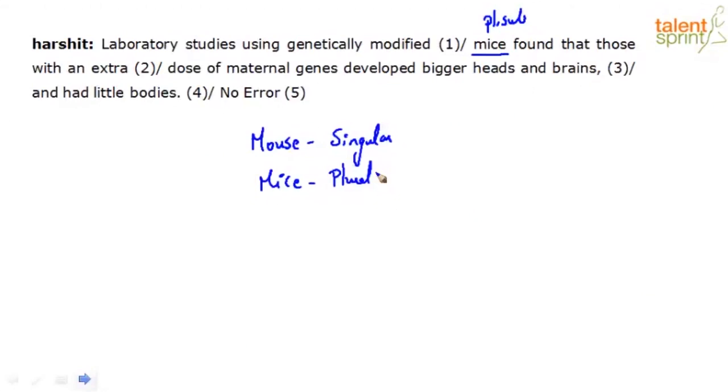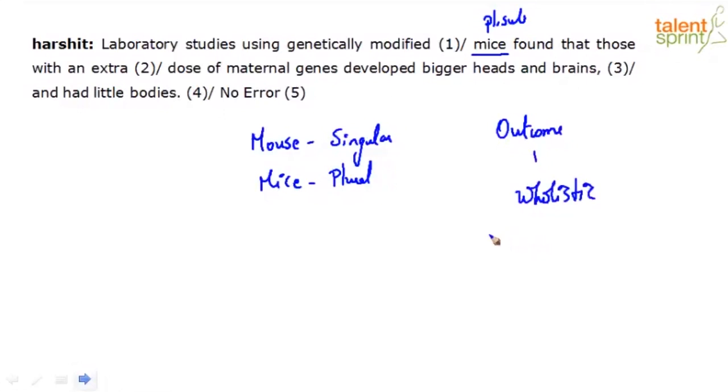studies on these genetically modified mice found that, what have they been giving them? Extra dose of maternal genes, right? And what was the outcome? It developed bigger heads and brains and had little bodies. So ideally, when you're experimenting, the outcome or the result is expected to be holistic. But there is some sort of a difference here.